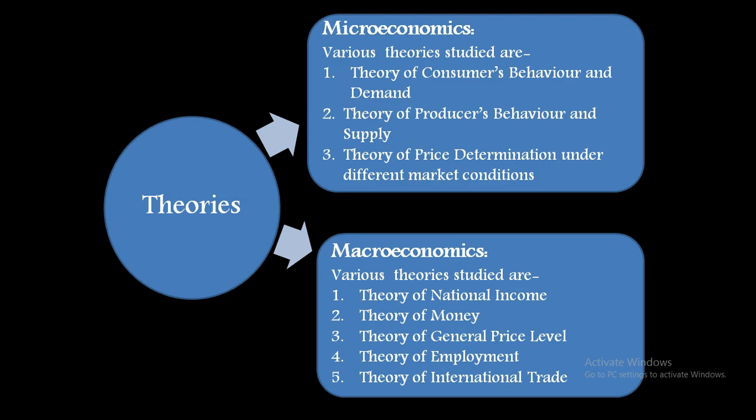If you see it properly, these theories are revolving around the demand and supply of an individual, right? Or a single entity, again the bottom-up approach. In macroeconomics, usually the theory of national income, money, GDP, employment, and the theory of international trade. So it is a greater aspect, a bigger parlance, right? So all these theories are there in macroeconomics. Both vary from each other in the study of the market also.